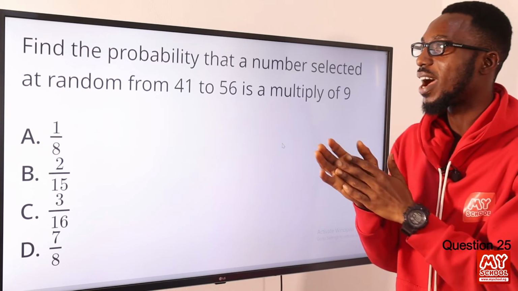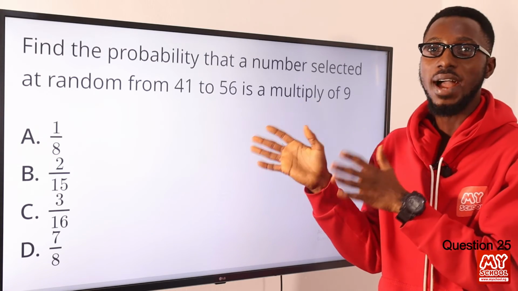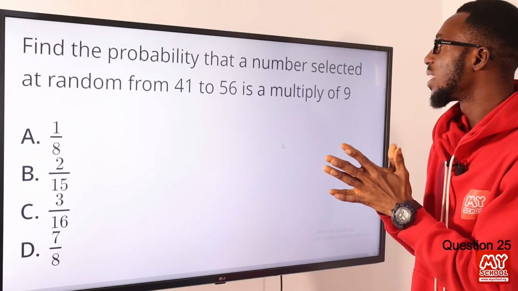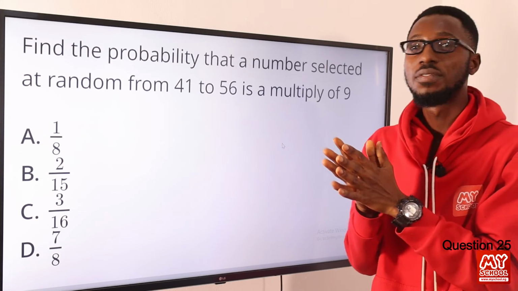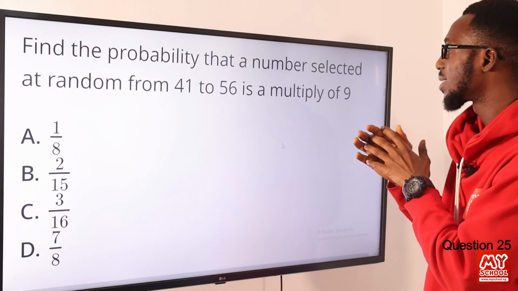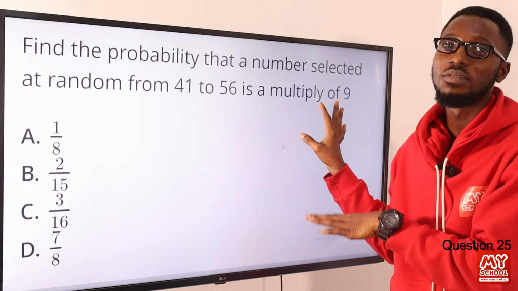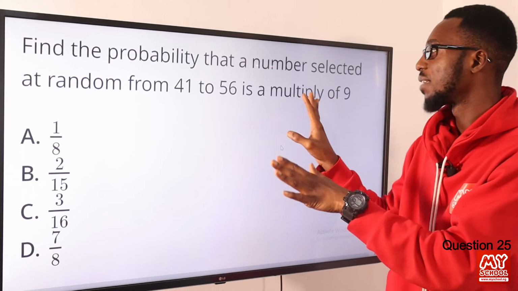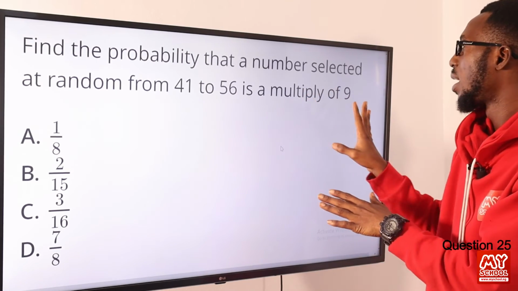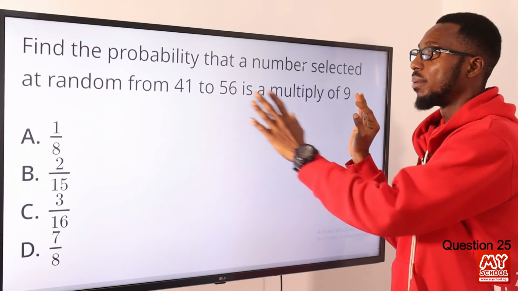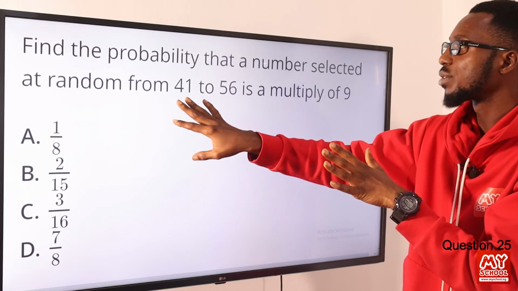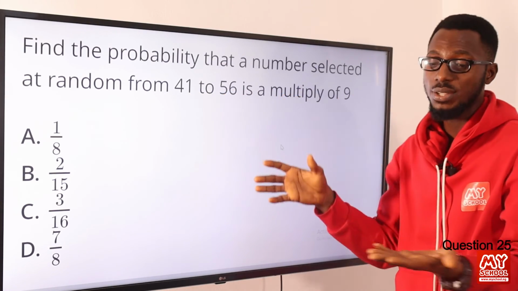So we have question 25. Find the probability that a number selected at random from 41 to 56 is a multiple of 9. It's a multiple of 9. At first, let's list out the numbers. How many numbers do we have between 41 and 56? So let's do that together.